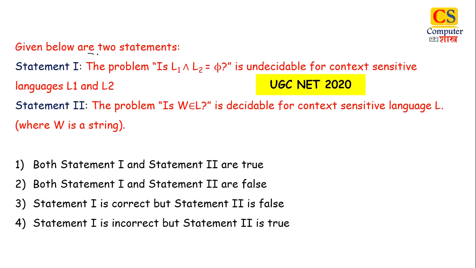Next is, given below are two statements. The problem L1 intersection L2 is empty, is undecidable for context sensitive languages L1 and L2. The problem W belongs to L, the membership problem, is decidable for context sensitive language L. Now both statements are true. Why is it true? Very soon I will upload a video covering decidability of all languages and their properties. From there you can learn among which properties a given language is decidable or not.